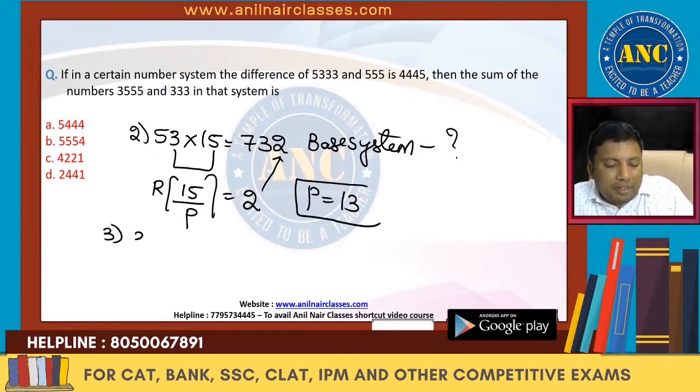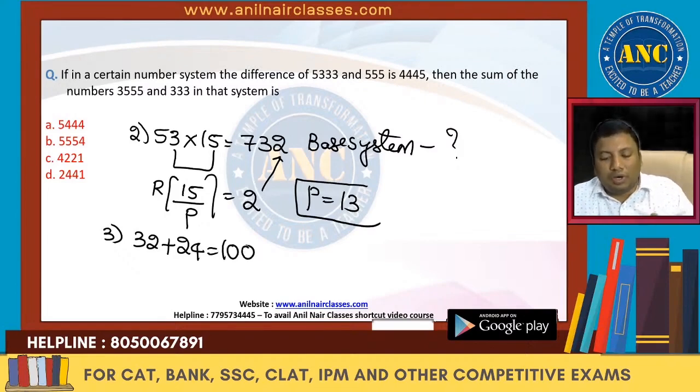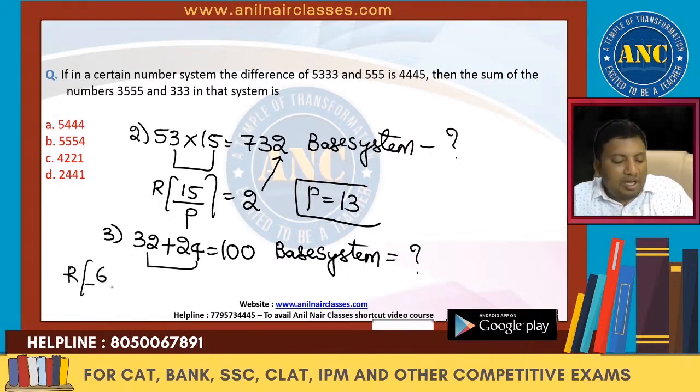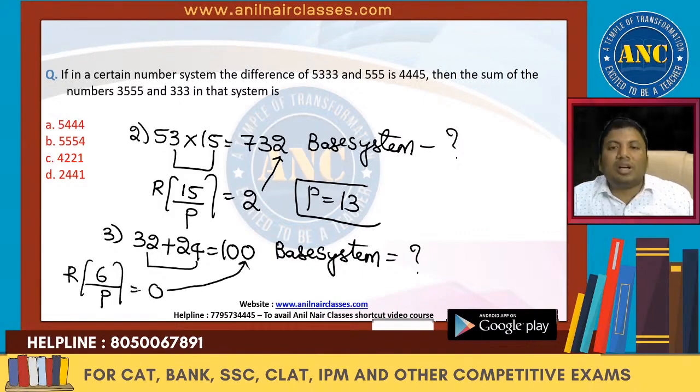Third one. 32 plus 24 is equivalent to 100. In which base system is this equation right? What is 2 plus 4? 6. 6 divided by some base, I get a remainder, and that happens to be the unit digit. Now you might ask, Anil sir, here I will get multiple answers.